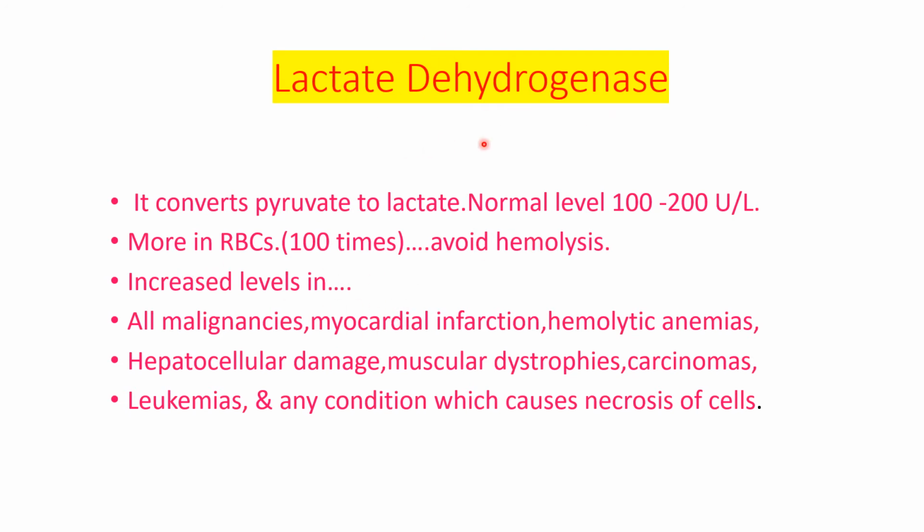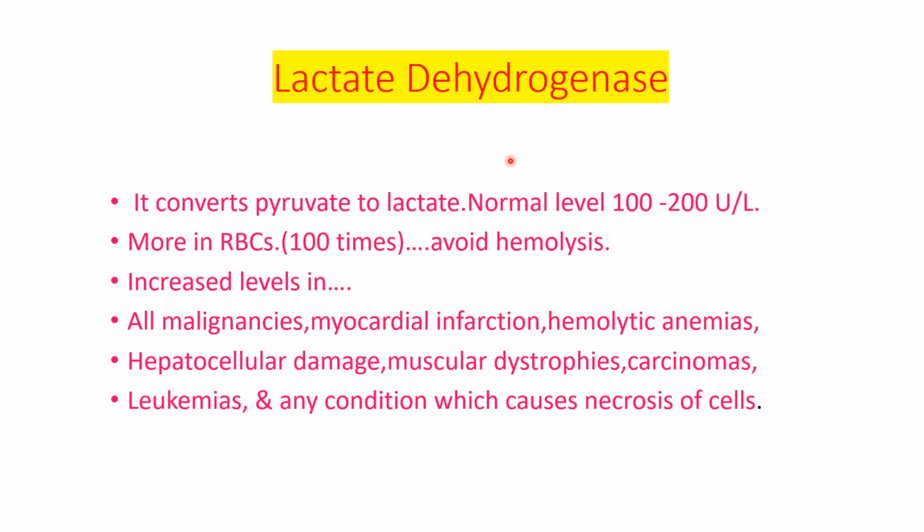But this enzyme is a very non-specific enzyme because increased levels are seen in many conditions. So we can measure this lactate dehydrogenase, but we cannot precisely say which condition is present, because lactate dehydrogenase level is increased in many conditions like all malignancies, myocardial infarction, hemolytic anemias, hepatocellular damage, muscular dystrophies, carcinomas, leukemias, and any condition which causes necrosis of cells.